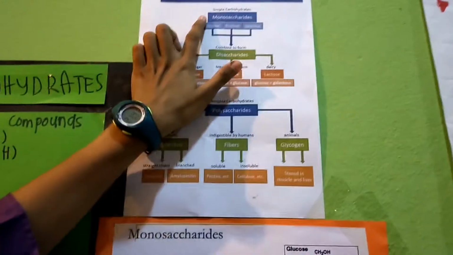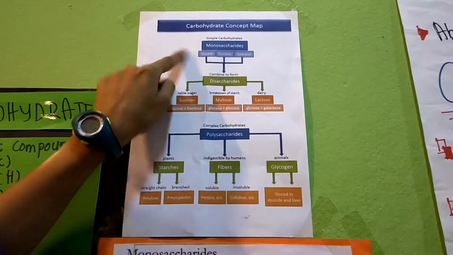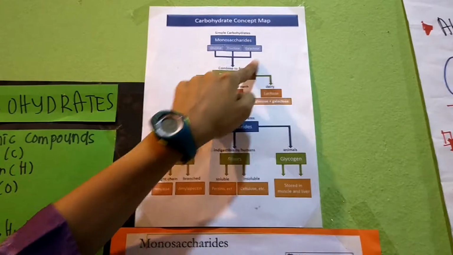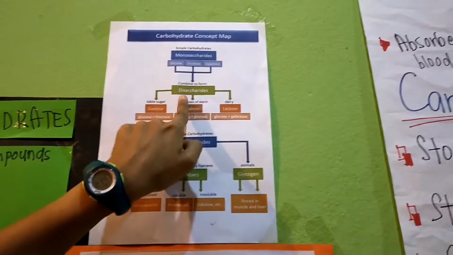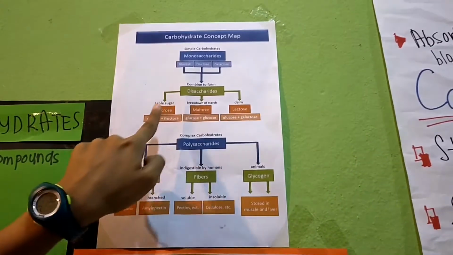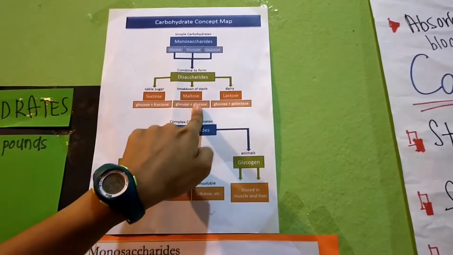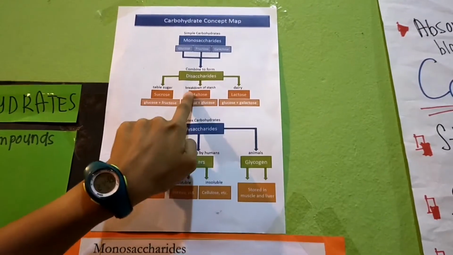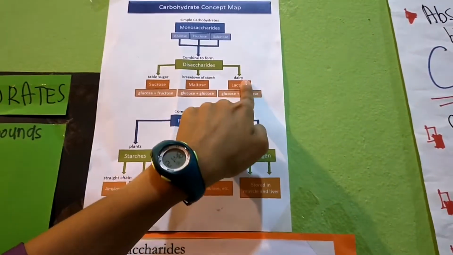Simple carbohydrate is monosaccharide, that are glucose, fructose, and galactose. When these monosaccharides combine, they form disaccharide. There are sucrose, maltose, and lactose. Sucrose is table sugar, maltose is the breakdown of starch, and lactose is from dairy product.